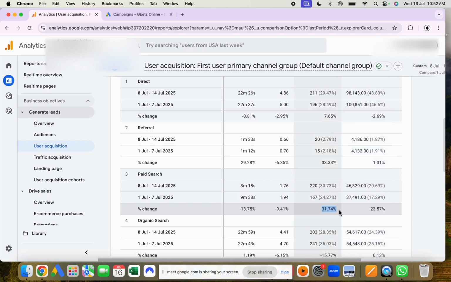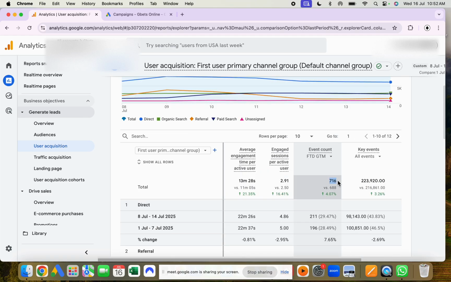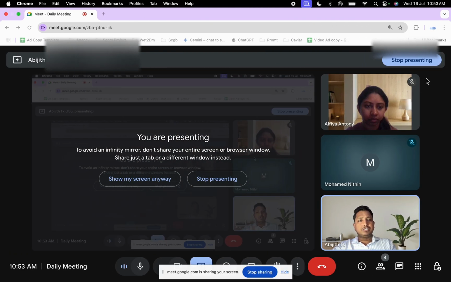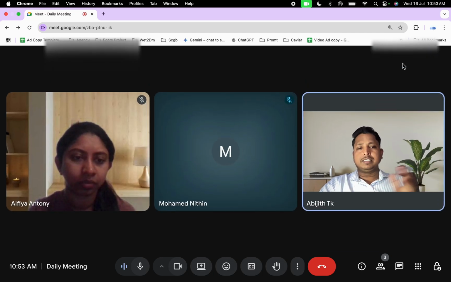Even if the 31.74 percent increment was not recorded, we would still see the same 716 FTDs. It was inserting its paid search touch point into the customer's journey. This phenomenon we can call conversion cannibalization: it's capturing conversions from other channels.